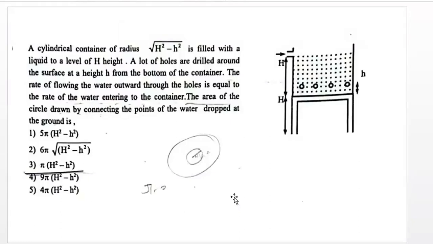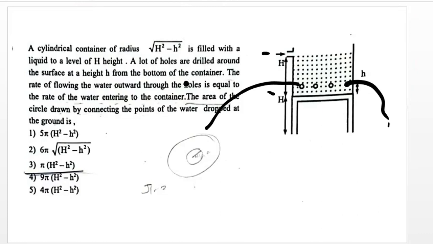Right. Now, in this question, we have to find an area. So let's read the question first. A cylindrical container of radius this much is filled with a liquid to a level of height h. Right. Up to this side, we have water. So a lot of holes are drilled around the surface at a height h from the bottom of the container. So these are holes. Water will flow like this.